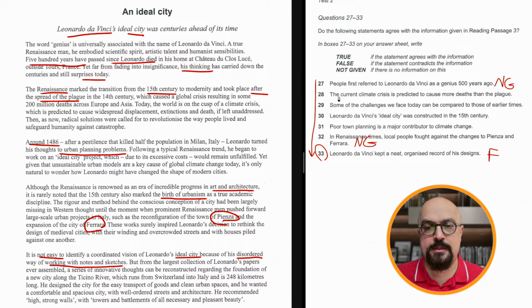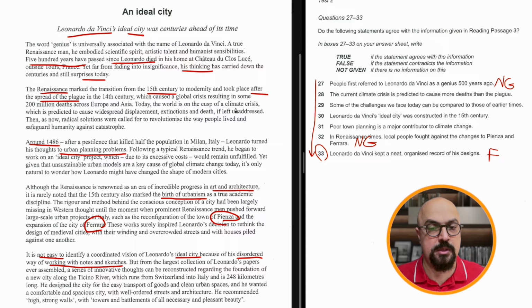Now, what about second? We have the plague. I remember something about the plague. Here it is, the plague. The current climate crisis is predicted to cause more death than the plague. So we need a comparison between the current climate crisis in the world compared to the plague. It caused the global crisis, resulting in 200 million people dying.